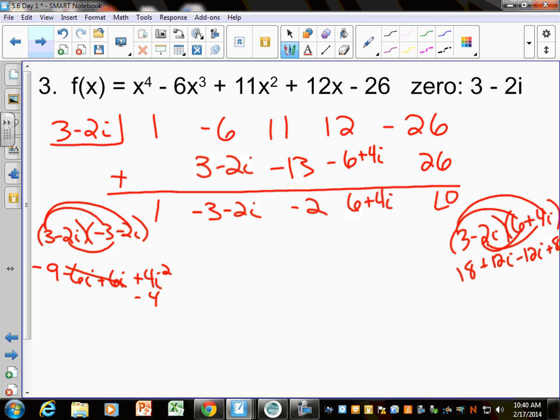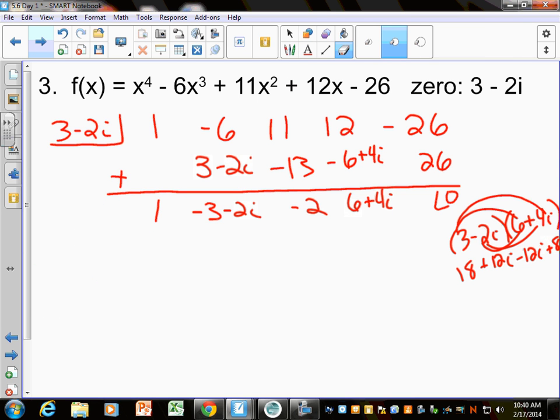You would do the conjugate. The conjugate, you only change the sign in the middle, right? So if this is 3 minus 2i, now we're going to do 3 plus 2i. And what should happen is every step of the way, the i should cancel out now. Because they come in pairs, and once you divide out the second one, it should work out.